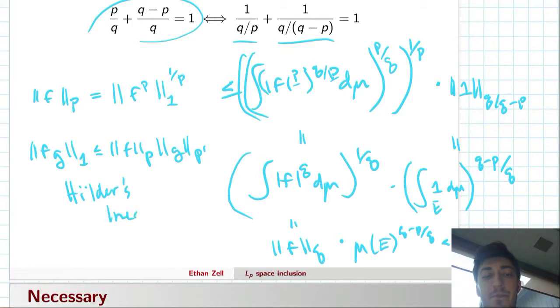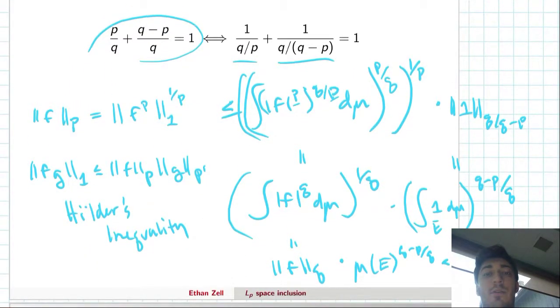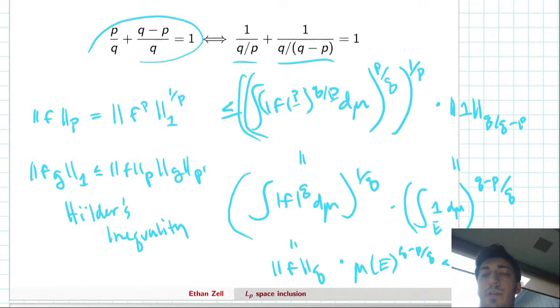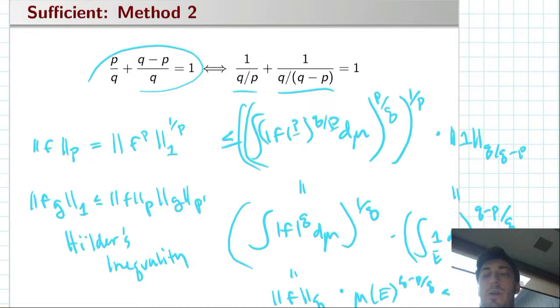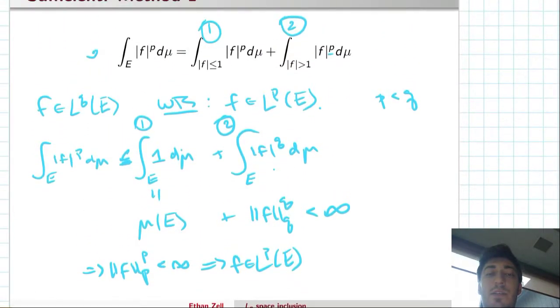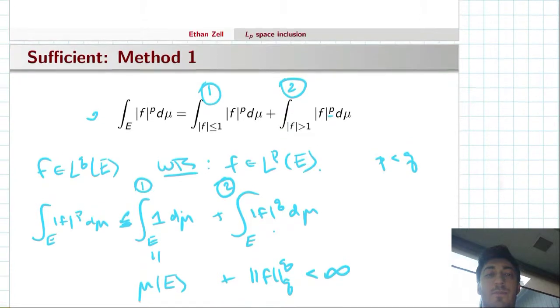So this is another way to do it using Holder's inequality, if you're partial to that as well, and playing with the conjugate pairs. And I think this is a more illustrative example for maybe harder problems as well, which is why I chose to show it. But the first method for sufficiency is something you could do just the day you learn LP functions.